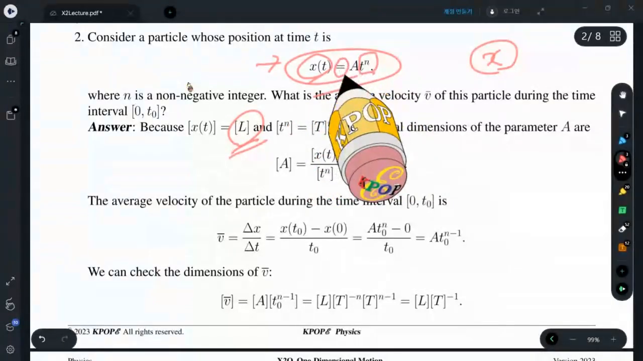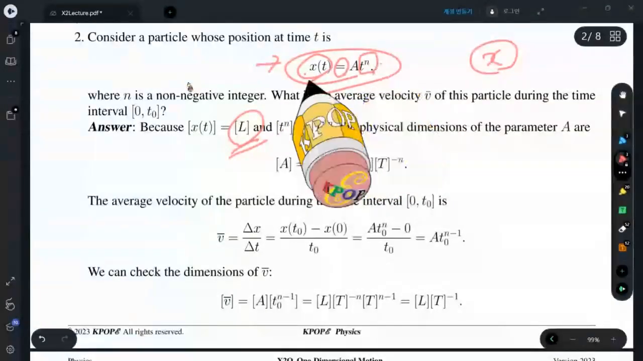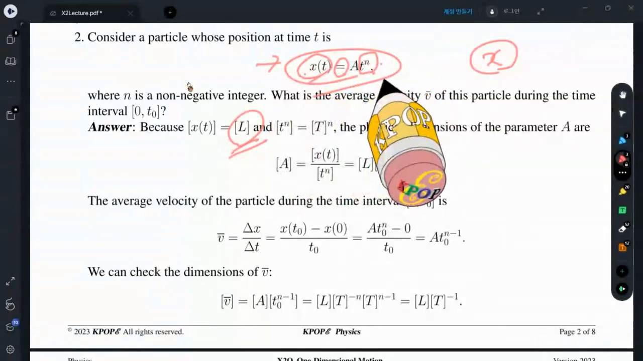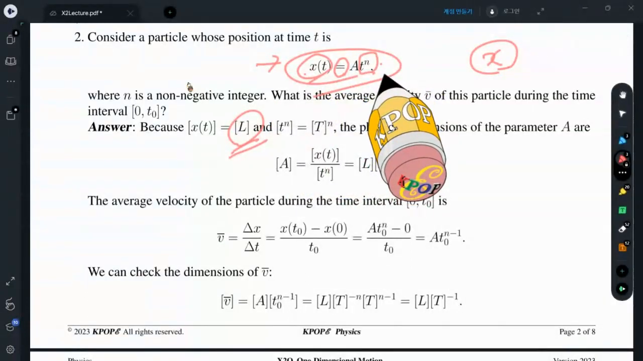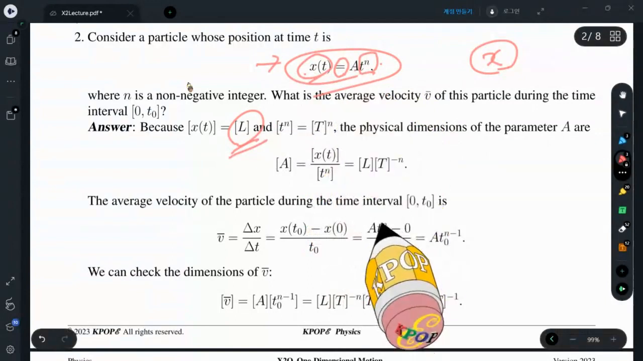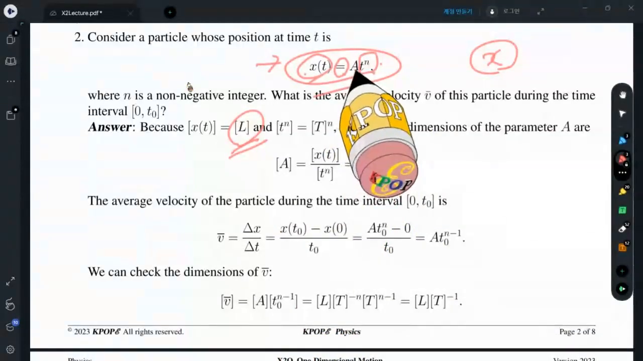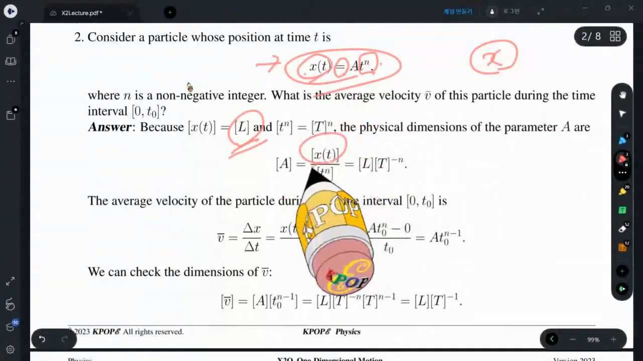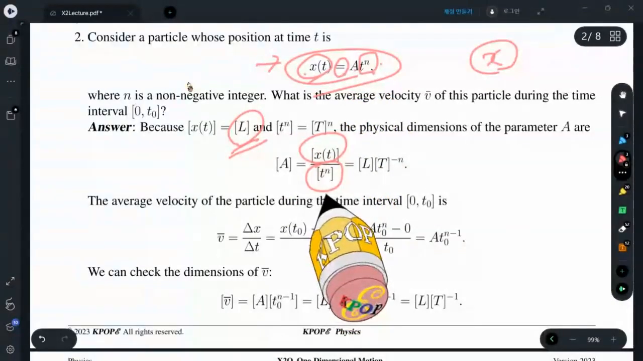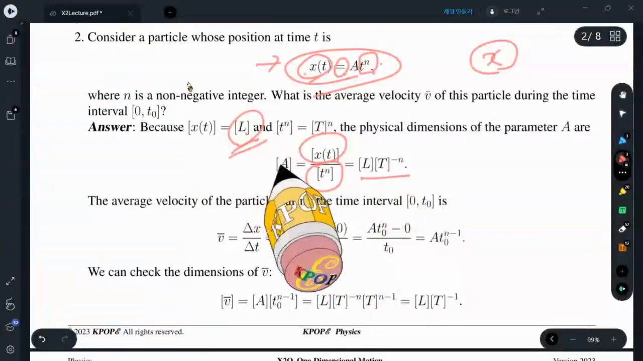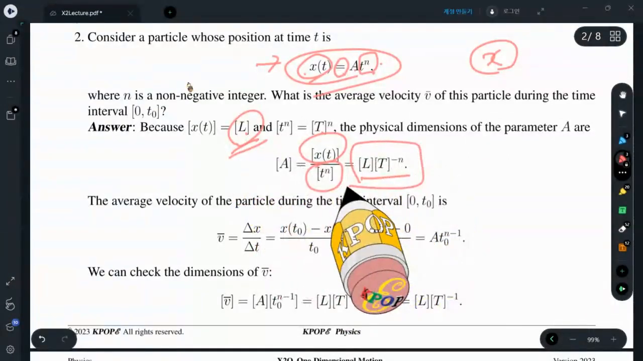Okay, we have an equality. Two mathematical, physical objects must be of the same dimensions. Therefore, this constant a has some physical dimensions. How can I find that? a equals x of t divided by t to the nth power. If I consider the dimensions only, a must have these physical dimensions.